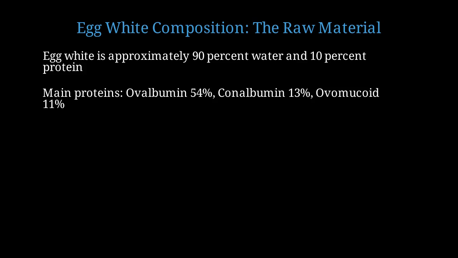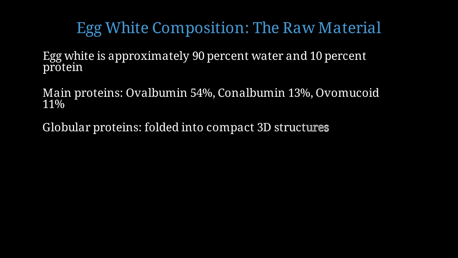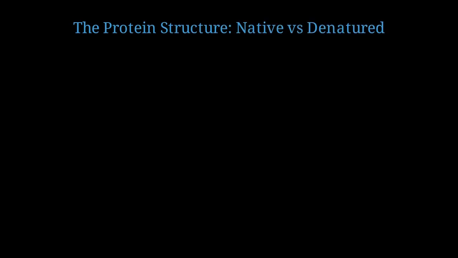These are globular proteins. Globular proteins are folded into compact, three-dimensional structures. They have hydrophobic cores and hydrophilic exteriors, making them soluble in water. Let's examine what happens to these proteins at the molecular level during whipping.